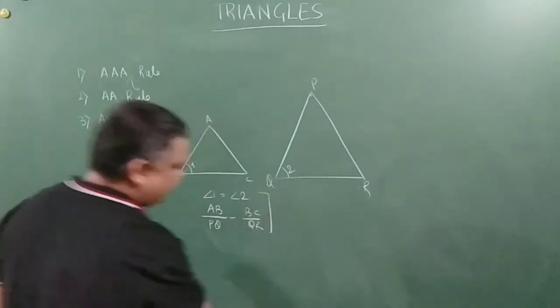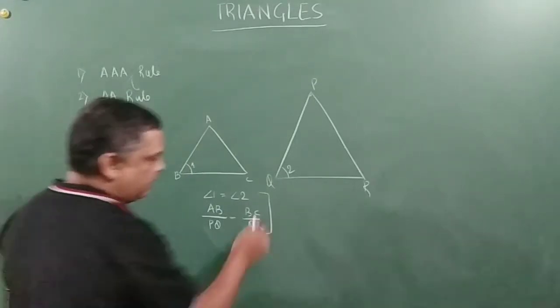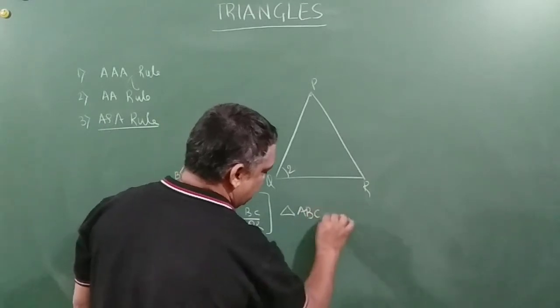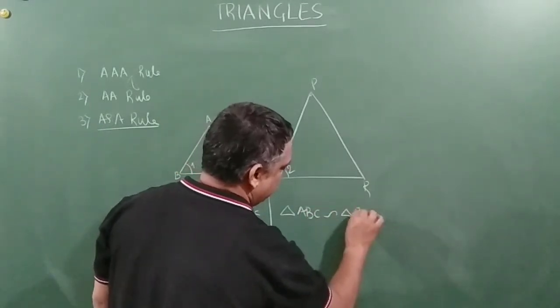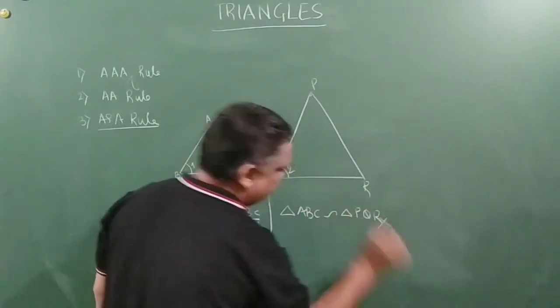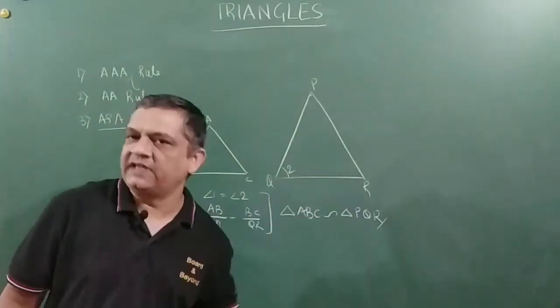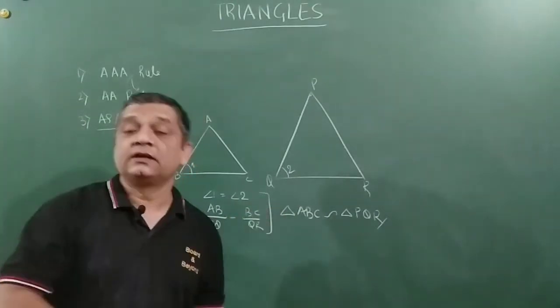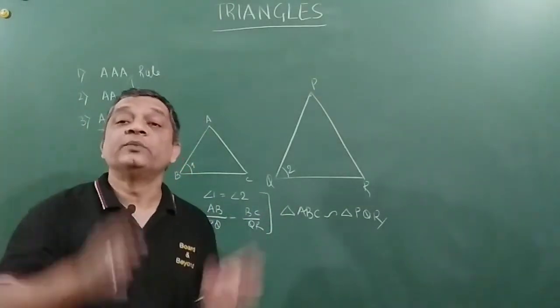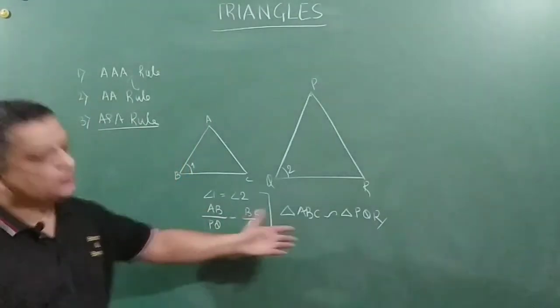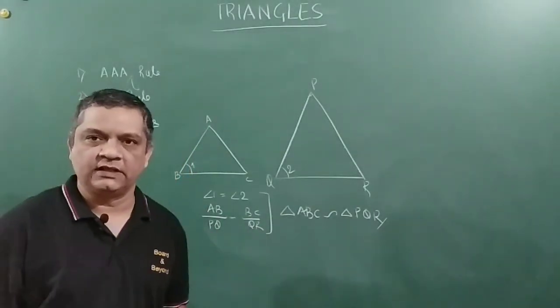If these two criteria are met, then we say triangle ABC is similar to triangle PQR. So the respective angle has to be the same, and the sides including those angles have to be in the same proportion. Then these two triangles will be similar to each other.